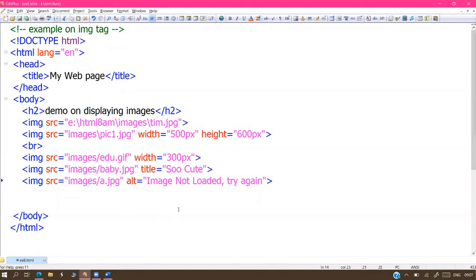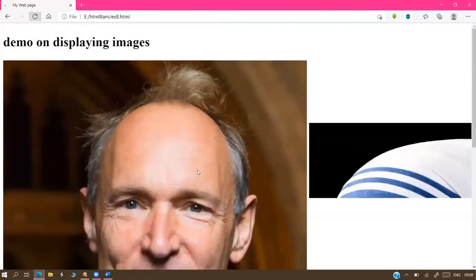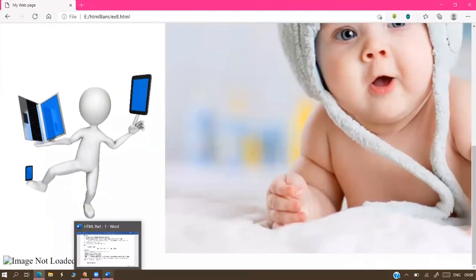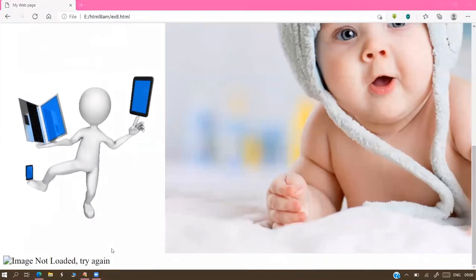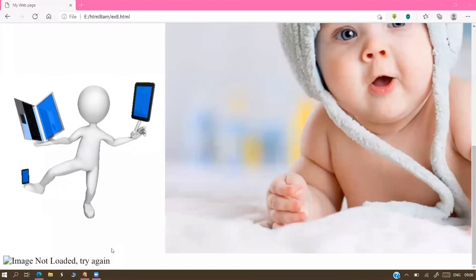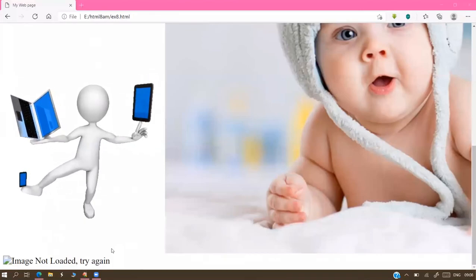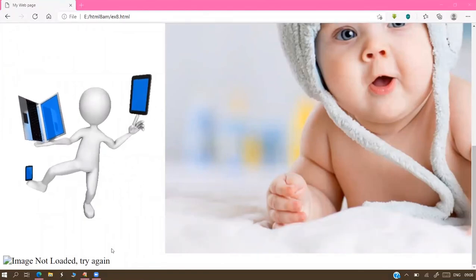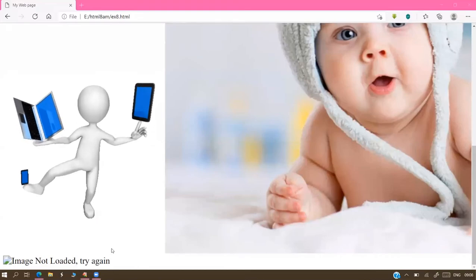And title will show the effect if the picture is not able to load. Sir, if the picture is wrong, title will show the description. No, title has a different purpose. Alternative text is different, title is different. Title gives information about the image. Alternative text gives the error message to the user.